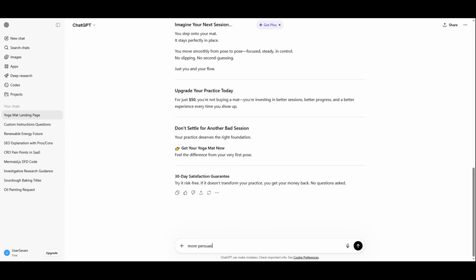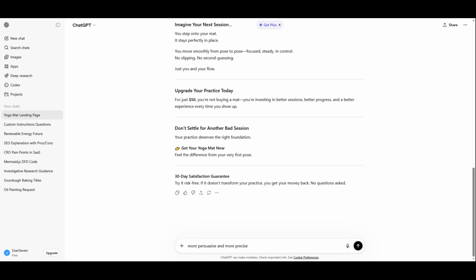Here's an example of a strong prompt structure. You could say, act as a direct response copywriter. Write a high-converting landing page for a $50 yoga mat. Use the PAS formula. Keep the tone confident, simple, and persuasive. Include a strong headline, benefits, and a clear call to action. That is much more effective than asking for an ad with no direction.